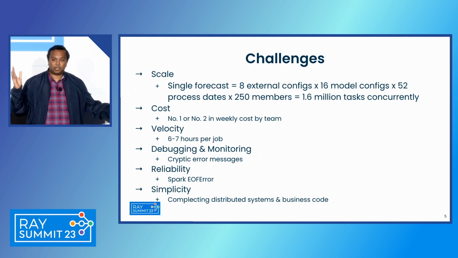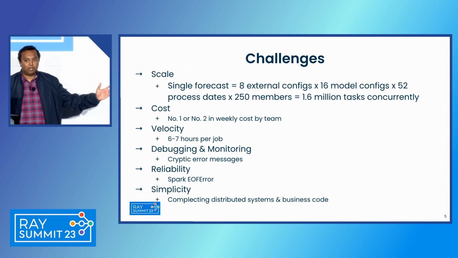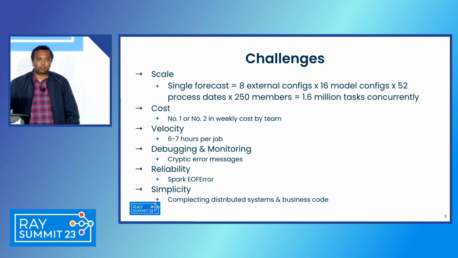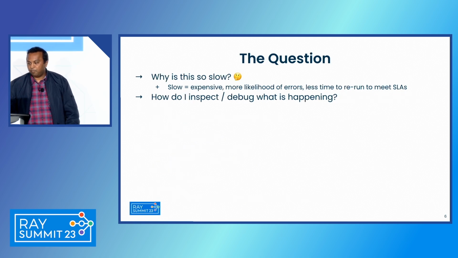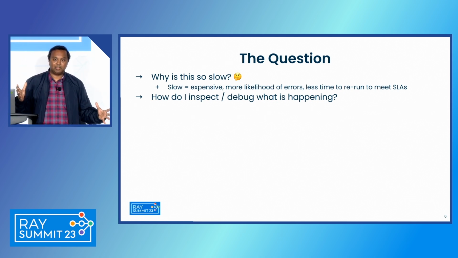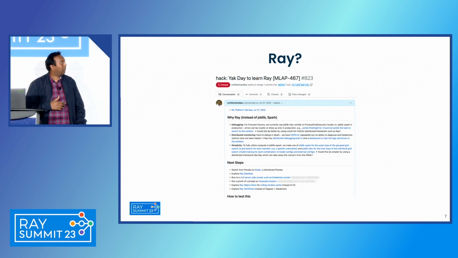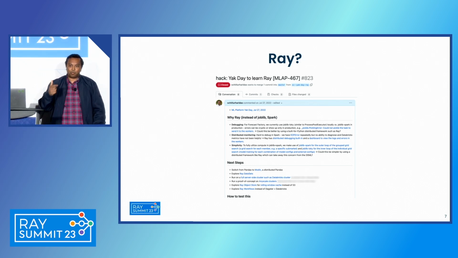The jobs would run for several hours, it would break, have random error messages, so it was an issue, and that's when I and a couple of others from the machine learning platform team got involved. So my question was, why is this so slow? I don't understand why, if it is so parallelizable, this is running slow. And how can I inspect or debug what happened? And that's when I heard about Ray. And I was like, oh, this Ray dashboard looks really cool. Can I make use of this to understand what's happening inside?